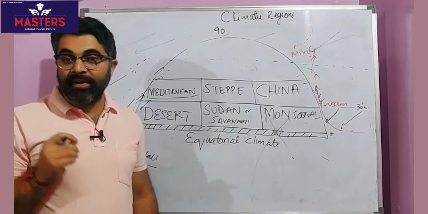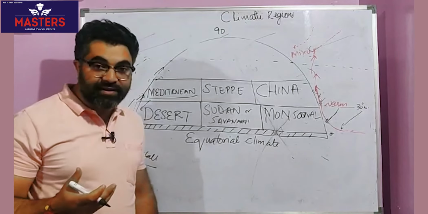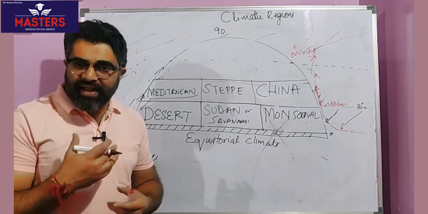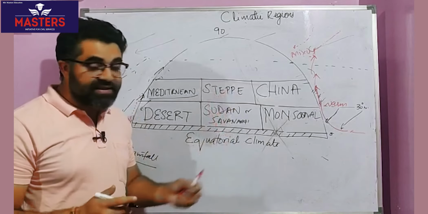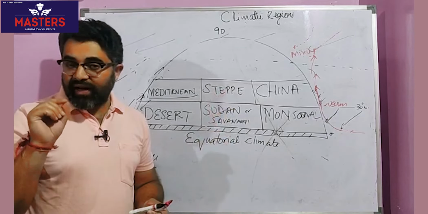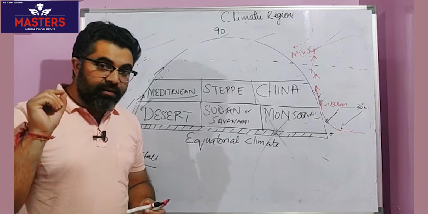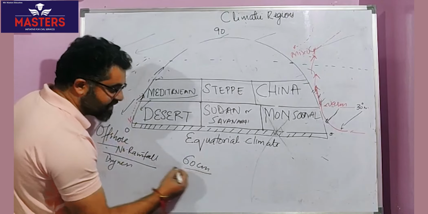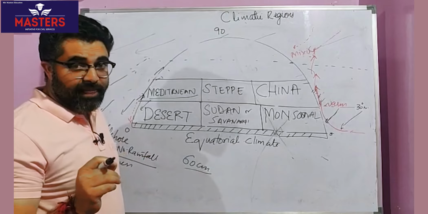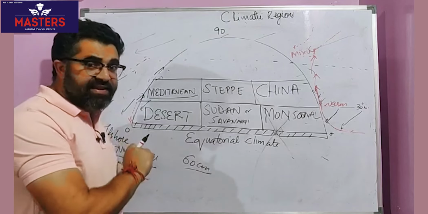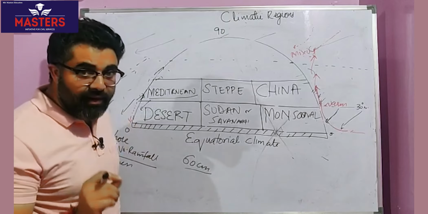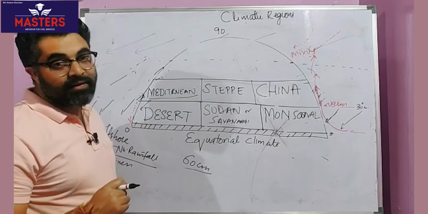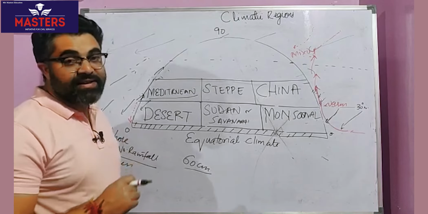The word steppe comes from the steppe region of Europe. We know they are grassland regions. Savannah, grassland regions. Now why is this grassland? Why are these two grassland regions? Remember, for a luxuriant forest to survive, for bigger trees to survive, annual rainfall should be at least 60 centimeters. If the annual rainfall is less than 60 centimeters, trees cannot survive. It is the grasslands which will develop.